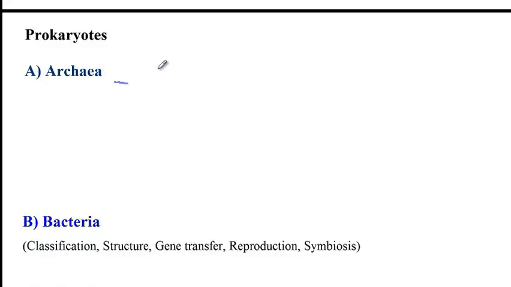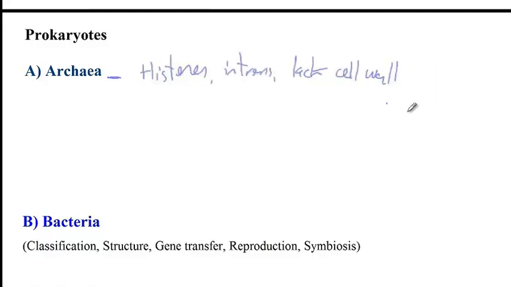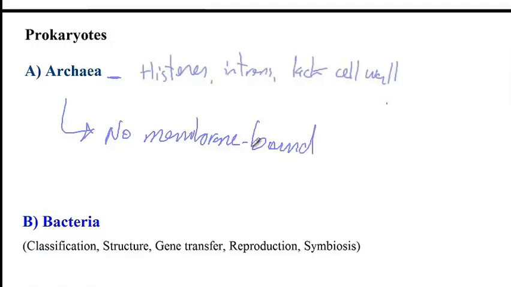For instance, its genetic material is similar to eukaryotic cells, and they contain, for instance, histones and introns, and similar to eukaryotic cells, they lack the peptidoglycan cell wall. But the reason they are classified as prokaryotes is that, similar to bacteria, there are no membrane bound organelles within the archaea.